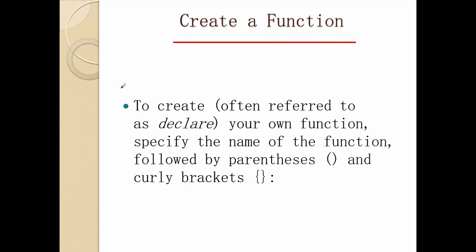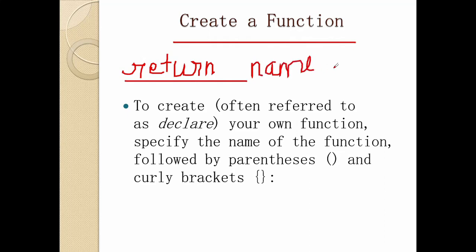The first thing is you need to write a return type, and we'll talk about return type later as well; you need not worry about that. Then you write the function name, then you make these two brackets and a semicolon. This is how you declare a function. The name can be anything, and the concept of parameters comes within these brackets, which we'll see later. So this is how functions are declared.